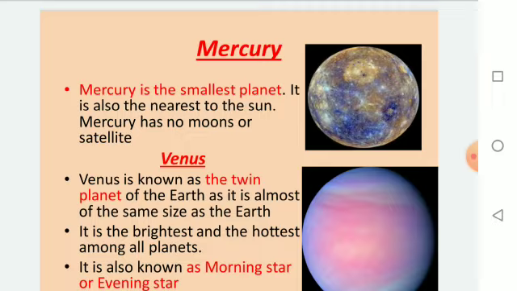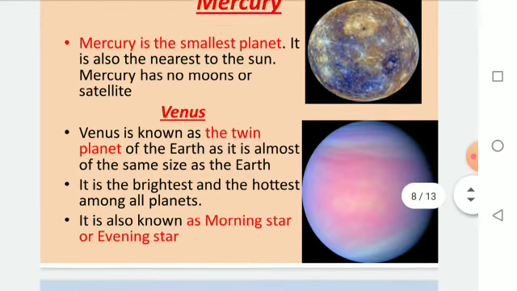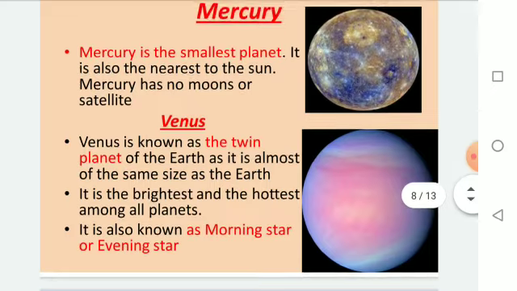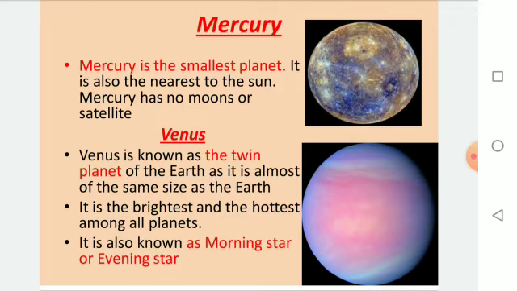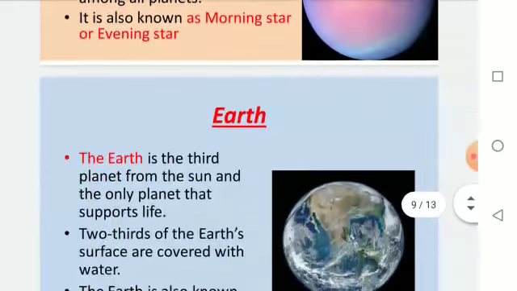It is the brightest and the hottest among all the planets. Venus is the brightest and the hottest planet. It is also known as the morning star or evening star. Which planet is known as the morning star and the evening star? Your answer is Venus.